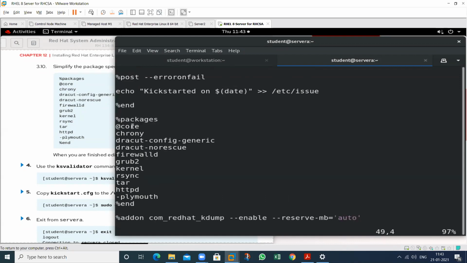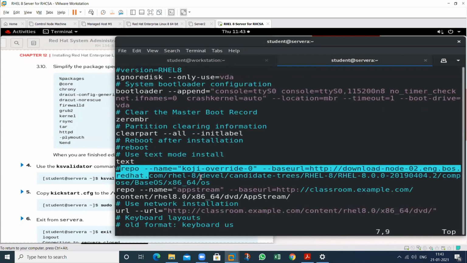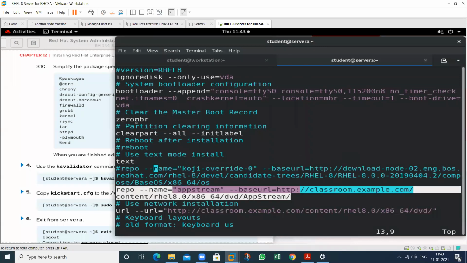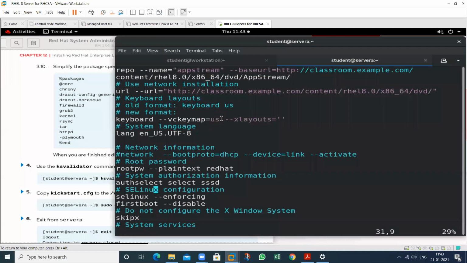So what we have selected: the first one is disable this one and disable BaseOS also, enable only AppStream, this particular repository, and in this enable this particular URL. So this is the URL information. From this, the OS will be installed. And after that, what is the installation portion? So this one, the password, that is in a plain text format, with automatic selection, that is sssd. So this is a service.